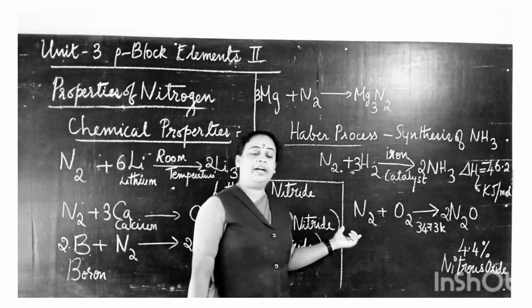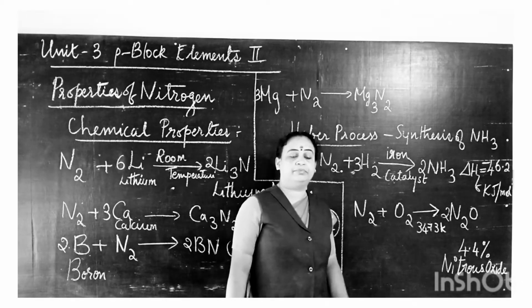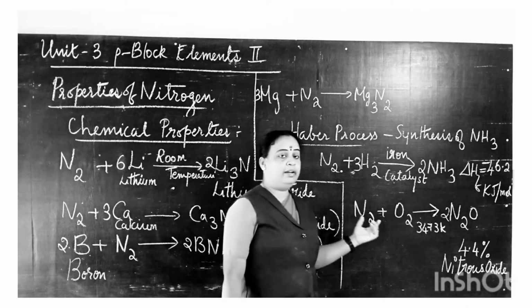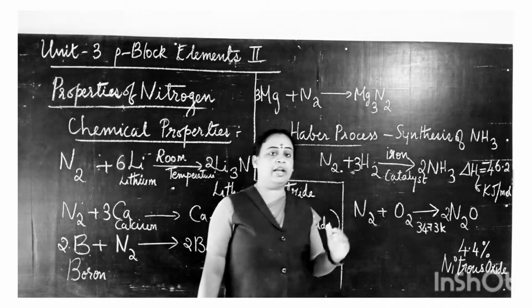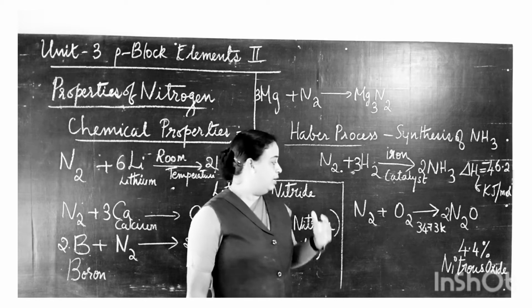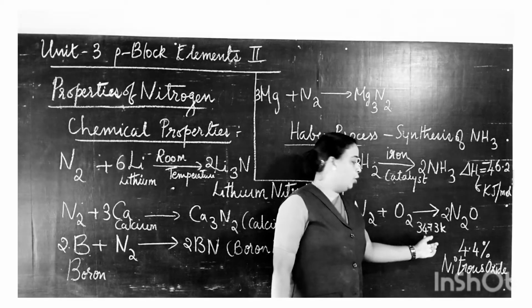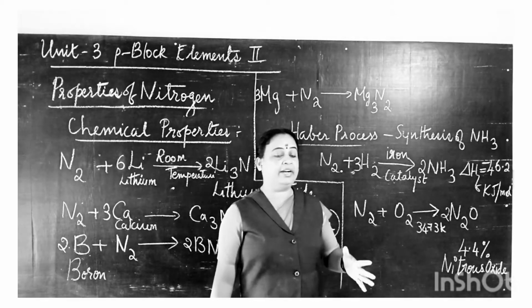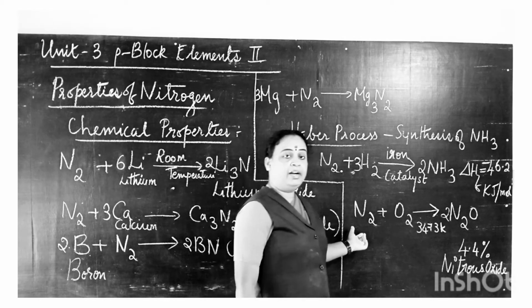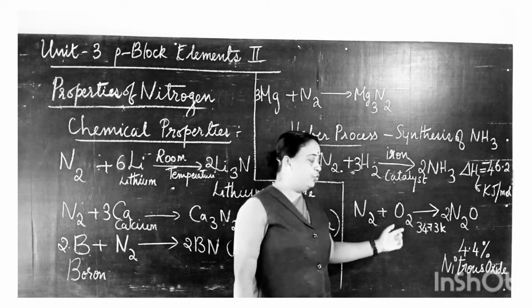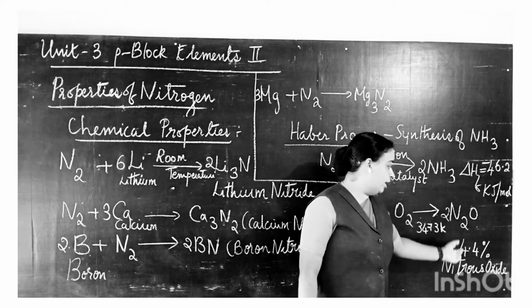Likewise, dinitrogen also reacts with oxygen. Here, only at high temperature will it react with oxygen. At an elevated temperature of 3473 Kelvin, dinitrogen reacts with oxygen to form nitrous oxide.